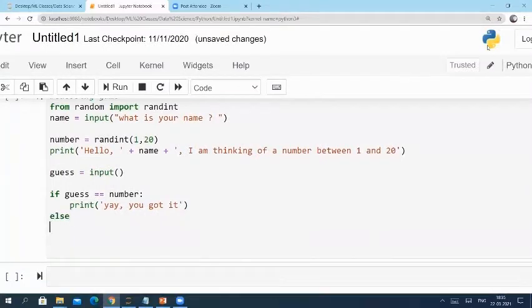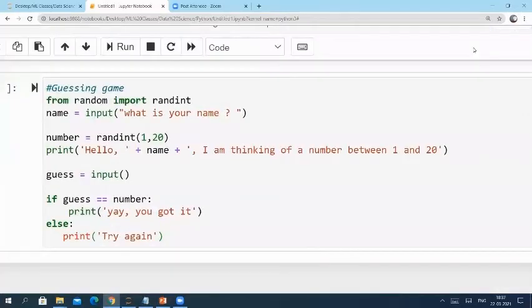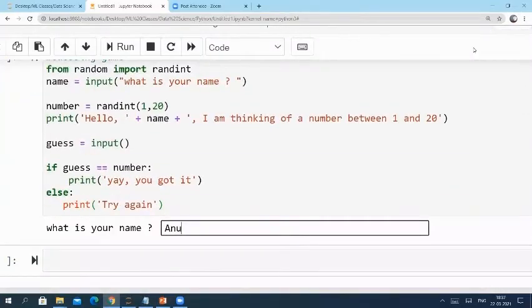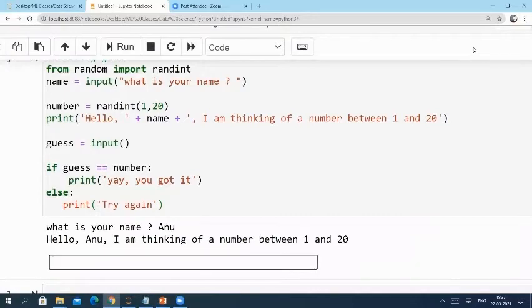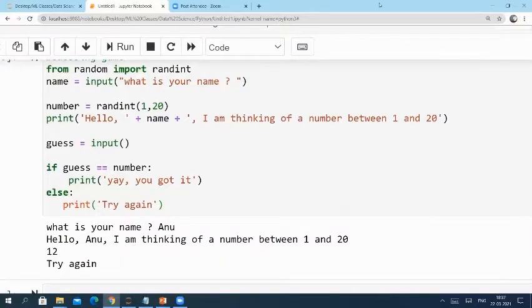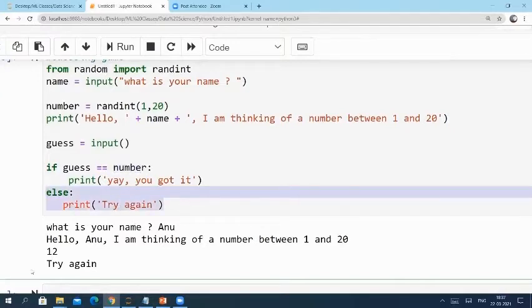Adding an else part will be better, because if my guessed number is not equal to the randomly generated number, I have to print some message. So let's say try again. Let me run this program. Username will be Anu, and it says I'm thinking of a number between 1 and 20. Let me say 12. No, the number I guessed, 12, is not equal to the randomly generated number. So the control comes to the else part, and it is giving me try again.